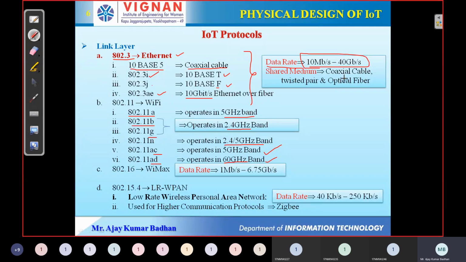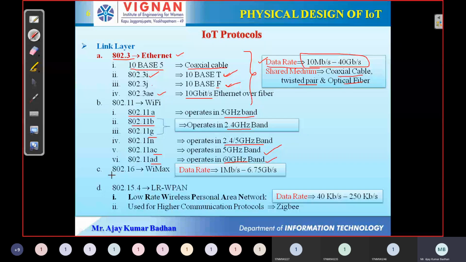Whereas coming to the mediums we have, we already know: coaxial cable, twisted pair, and optical fiber. This is what we discussed here. But what is most important is the data rate. Ethernet will have the highest data rate because it is a wired medium. Wired medium means we will not be losing any packets and we can transmit the data with full flow. That is what is represented here.